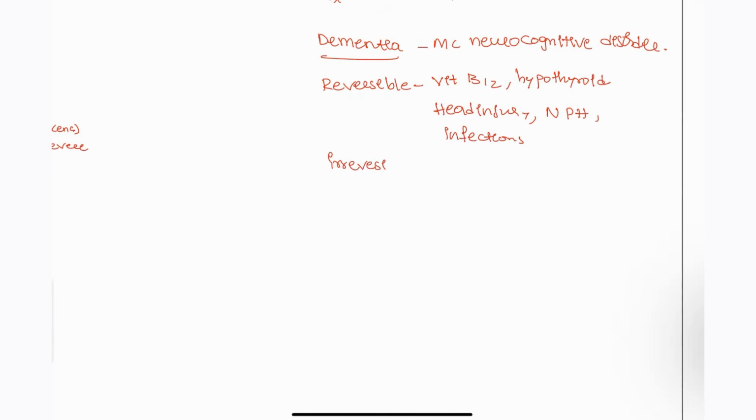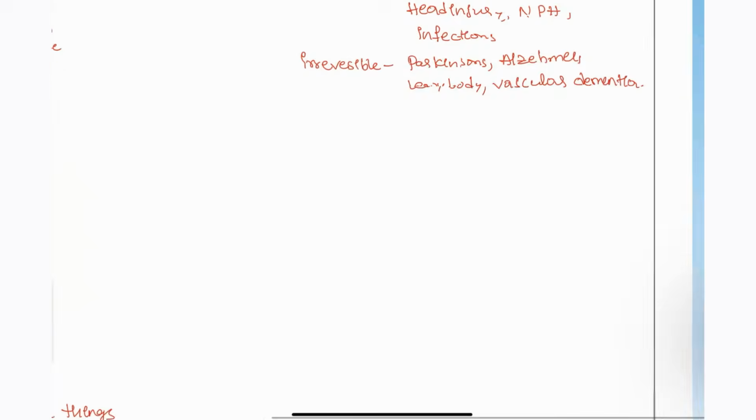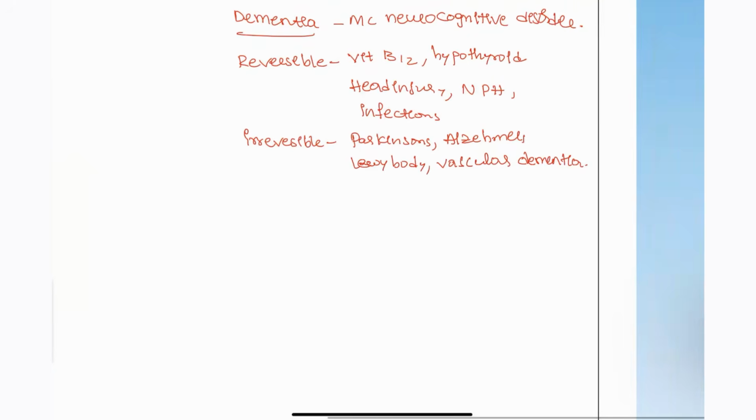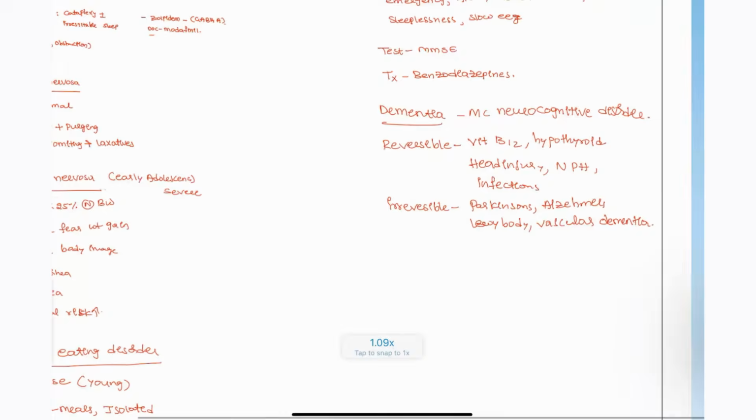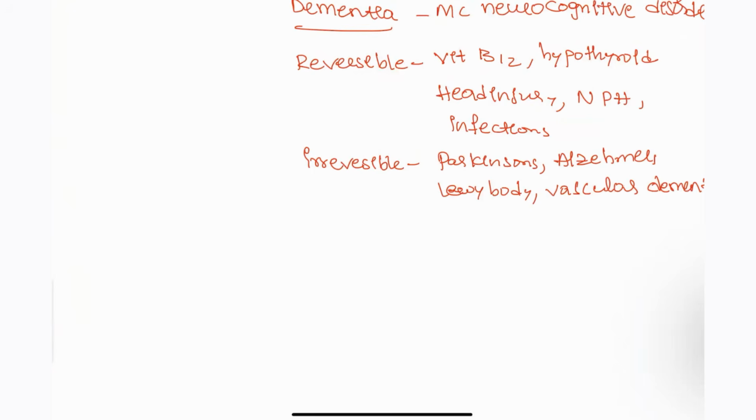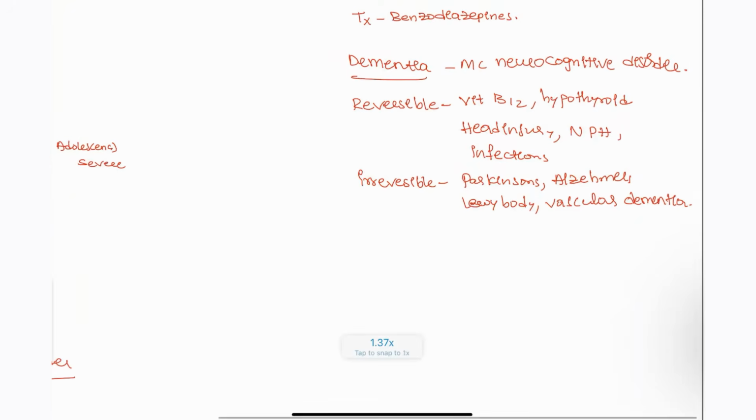Next, we also have the irreversible ones like Parkinson's and Alzheimer's, Lewy body dementia, or vascular dementia. These are the severe and irreversible dementias. These are some of the things you have to remember about the types. Alzheimer's and Parkinson's are discussed in the neuro medicine part. You can refer to that, guys.